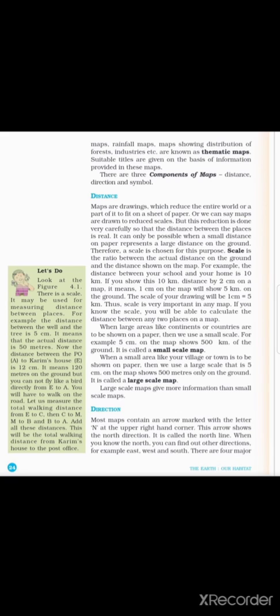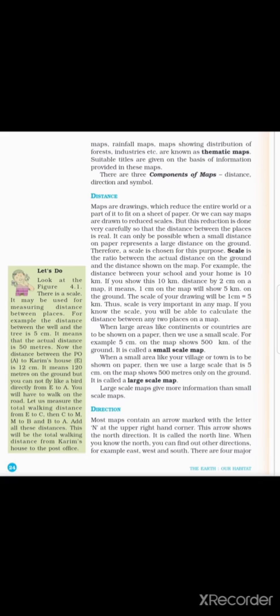What is scale? Scale is the ratio between the actual distance on the ground and the distance shown on the map. For example, the distance between your school and your home is 10 kilometers. If you show this 10 kilometer distance by 2 centimeters on a map, it means 1 centimeter on the map will show 5 kilometers on the ground. The scale of your drawing will be 1 centimeter equal to 5 kilometers. The scale is very important in any map. If you know the scale, you will be able to calculate the distance between any two places on a map.